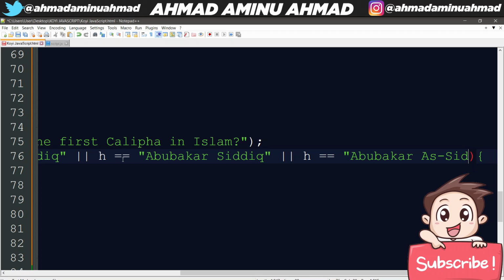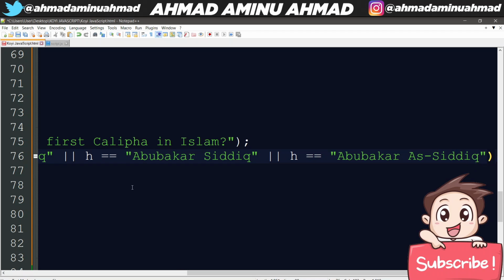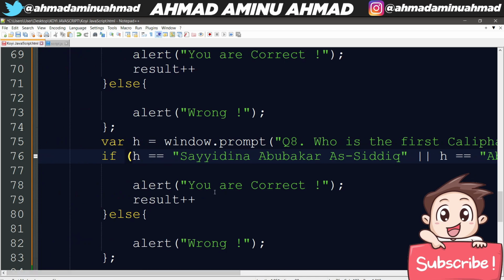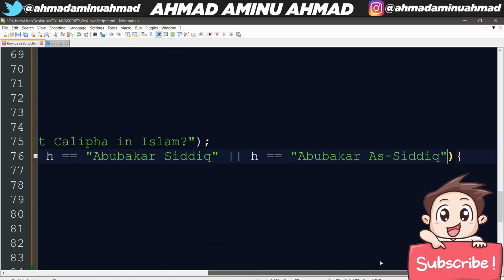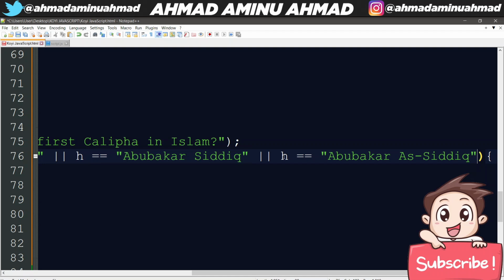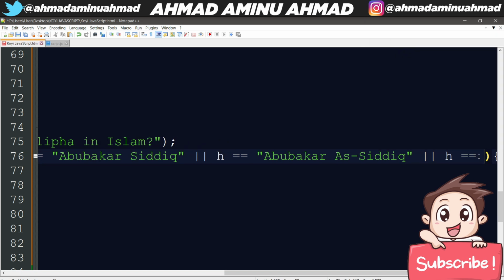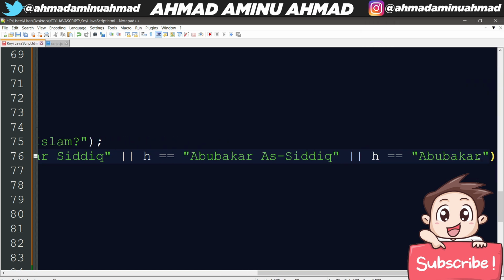So you can put anything that you think people might put as their answer, so that even if they put that particular thing, people will get it correctly. So some will put Abubakar Siddiq, some will put Abubakar As-Siddiq, some will put even Abubakar. So I can add another one. So H is equal to Abubakar. So anything, just keep putting what you want.